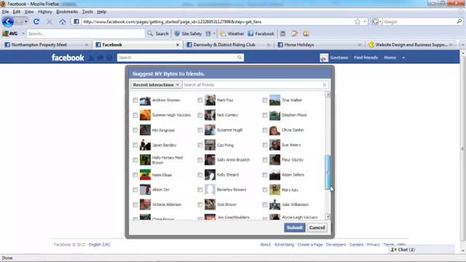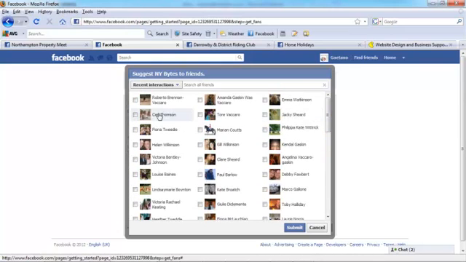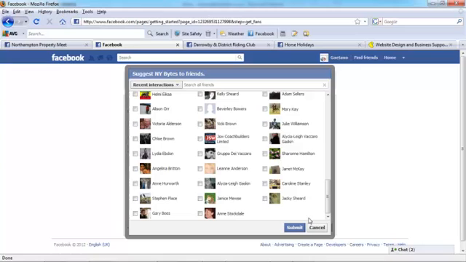Now if I want to invite all of them, in theory I could go through tick tick tick tick tick and that would pick them all up, and then I could click submit and they will all be invited to my new page, which is fine if you have 20, 30, 40, 50 friends. But if your friends are getting into the hundreds and the thousands, that is a lot of clicking. There must be a quicker way of selecting all. Unfortunately, as you can see here on this interface, there is no select all option.